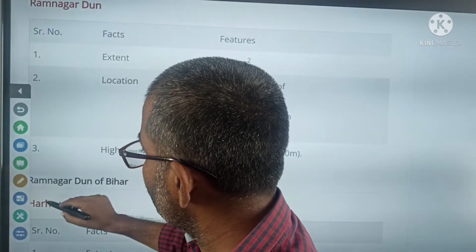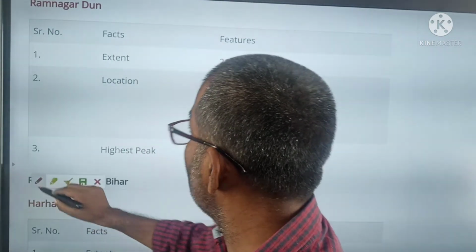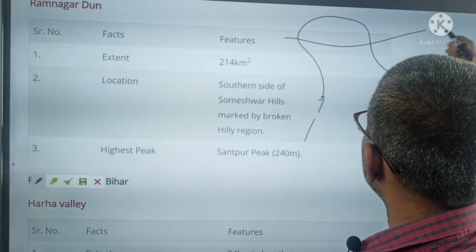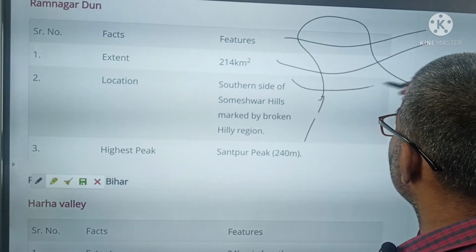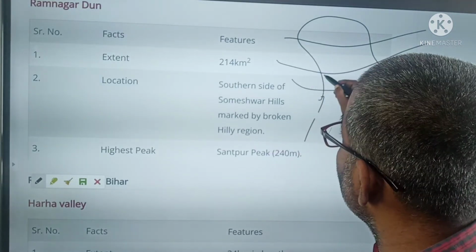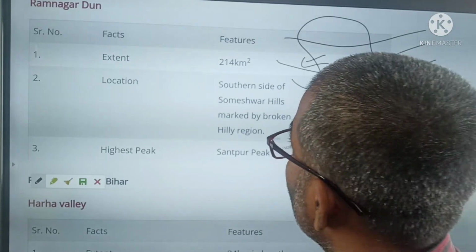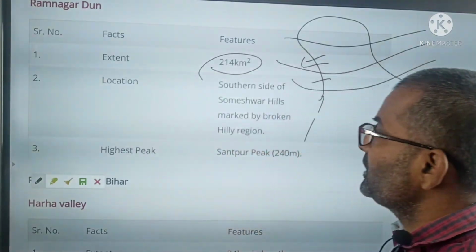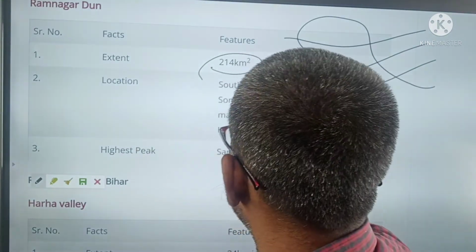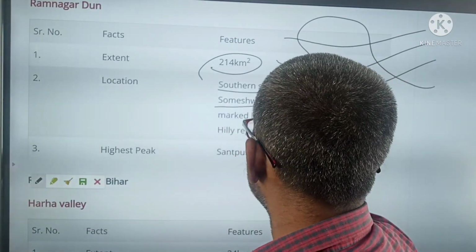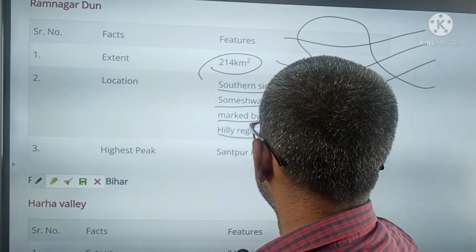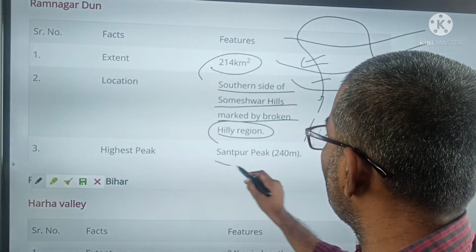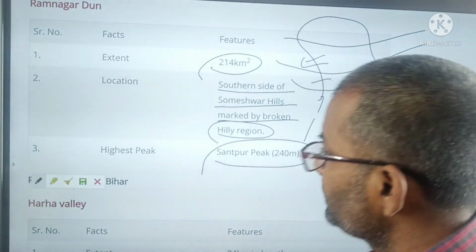The next is Ramnagar Dun. Just like in Champaran district, this is the first range, this is the second, this is the third. Ramnagar Dun's extension is 214 kilometers, located on the southern side of Someshwar hill, marked by a broken hilly region, and its highest peak is Santpur peak, 240 meters.